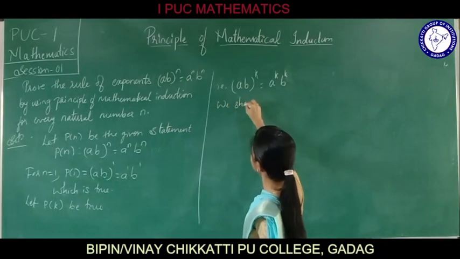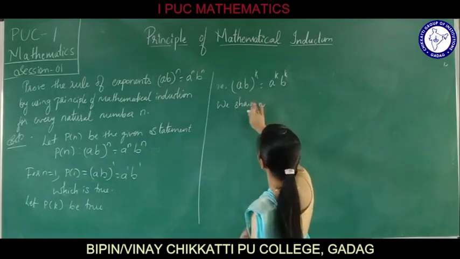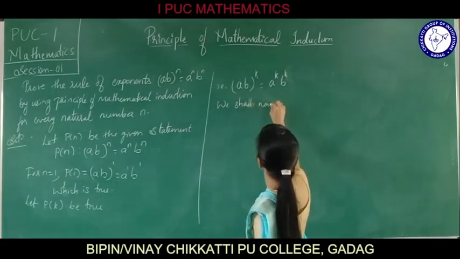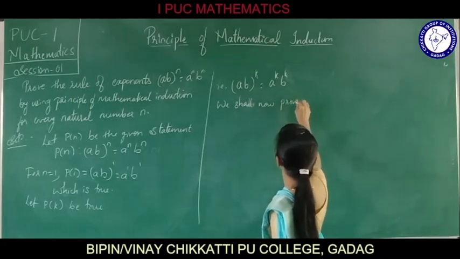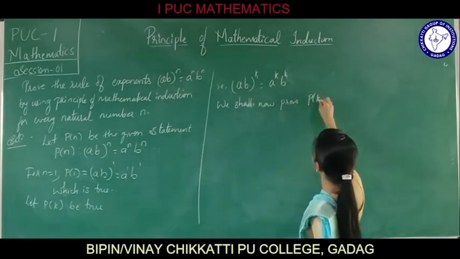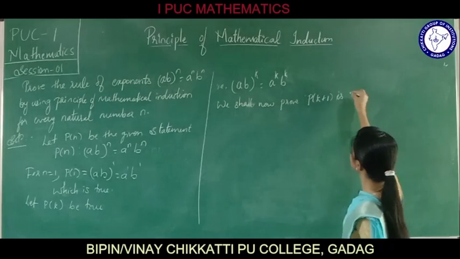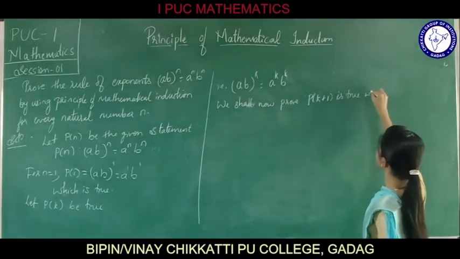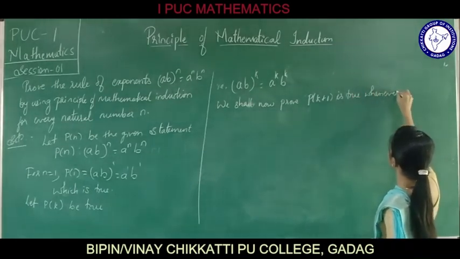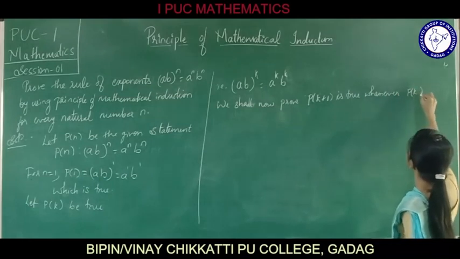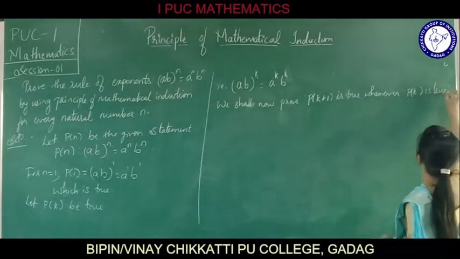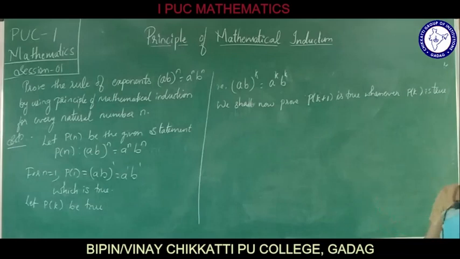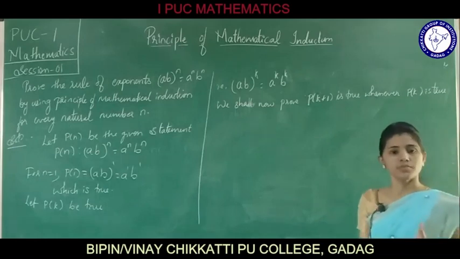Means it is obvious that if P of k is true, then only we can prove it for P of k plus 1.